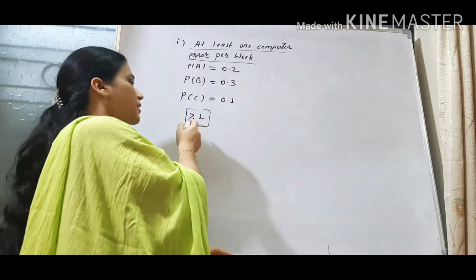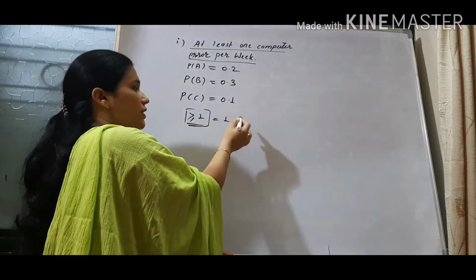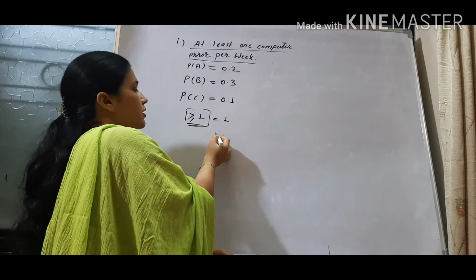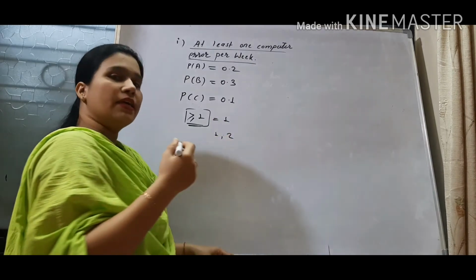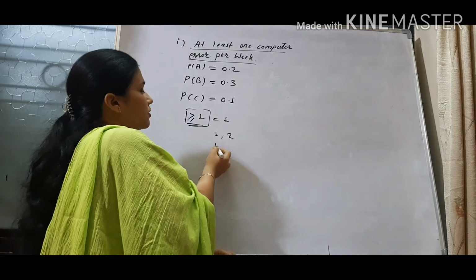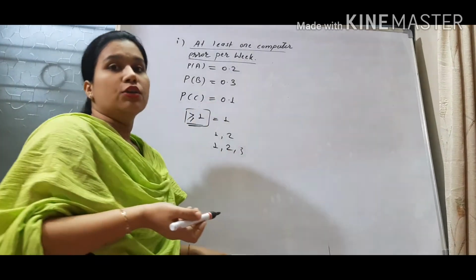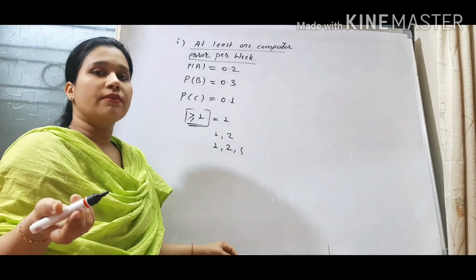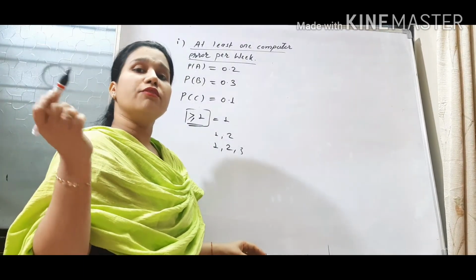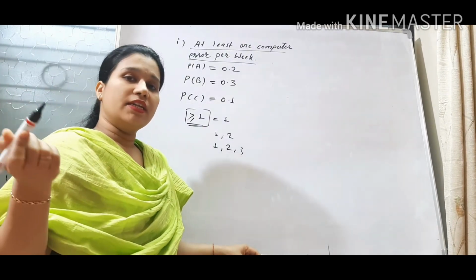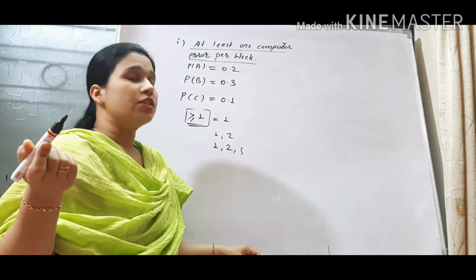Or if the error is only in one, then also it is true. If error occurs in both the 1st and 2nd departments, then also it is true. And if error occurs in 1, 2 and 3 departments, then also our condition is fulfilled. So at least one means what? Error can occur in the 1st or 2nd or 3rd department, and only then will our condition be fulfilled.